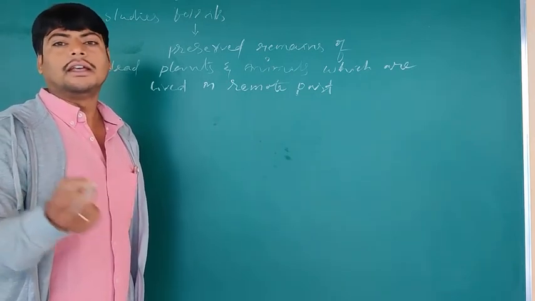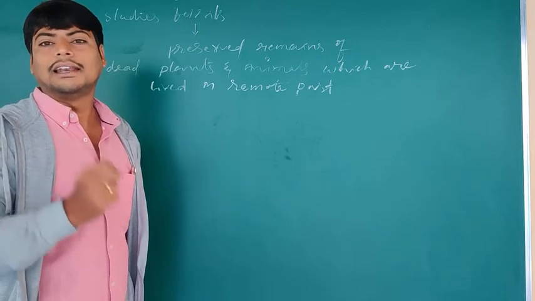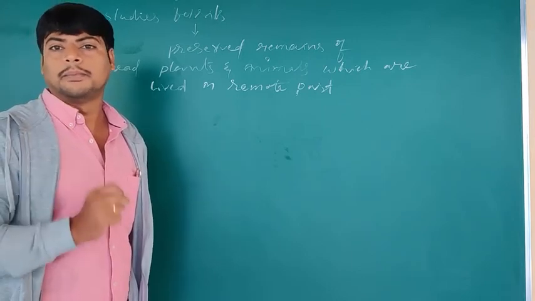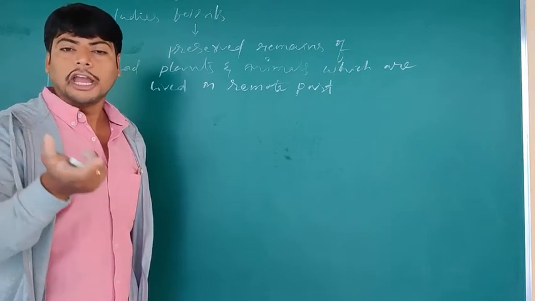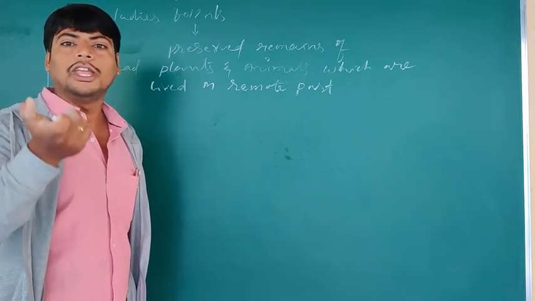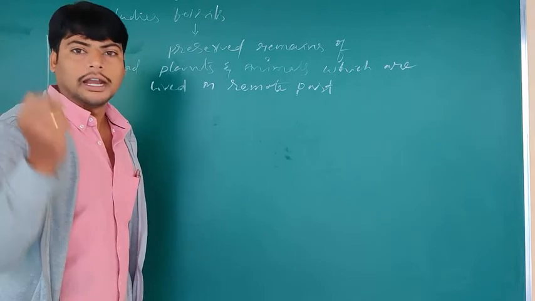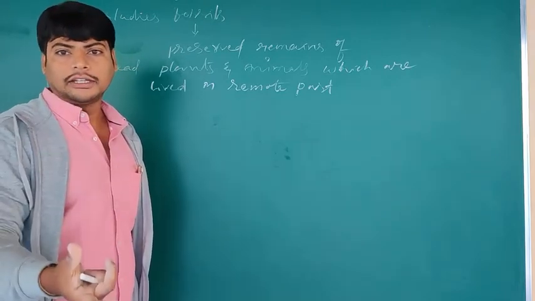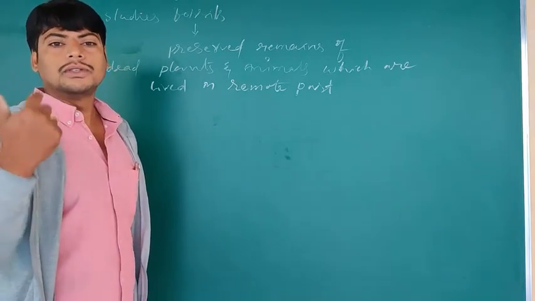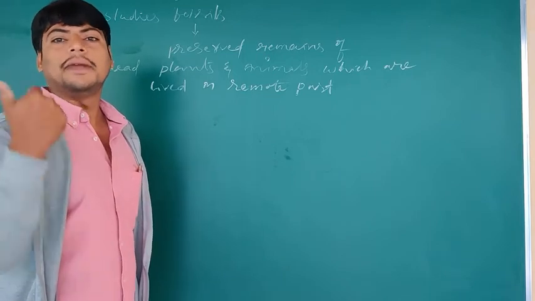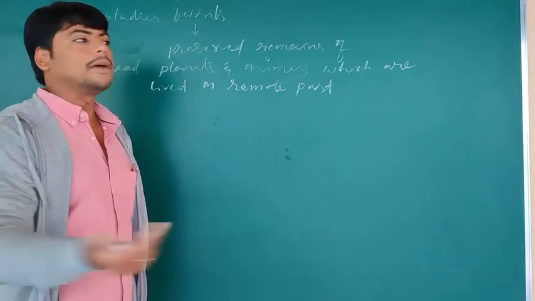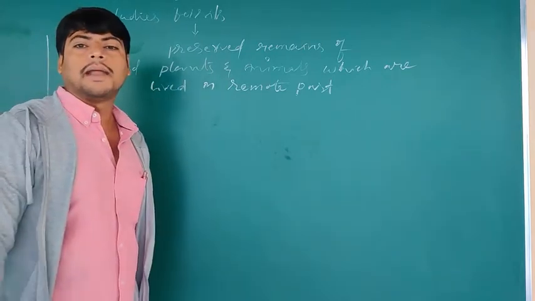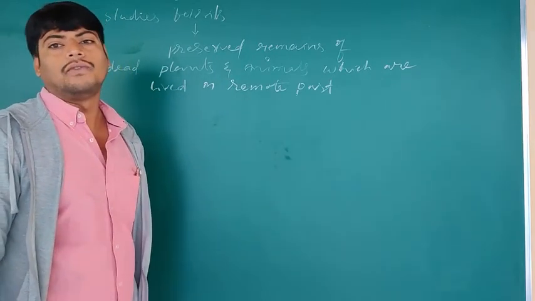Like the skeleton, the bones will not decompose. They remain. Such remaining parts of plants or animals are collected and studied to estimate the age and when they were formed. For that purpose, the branch of science paleontology is helpful for us.